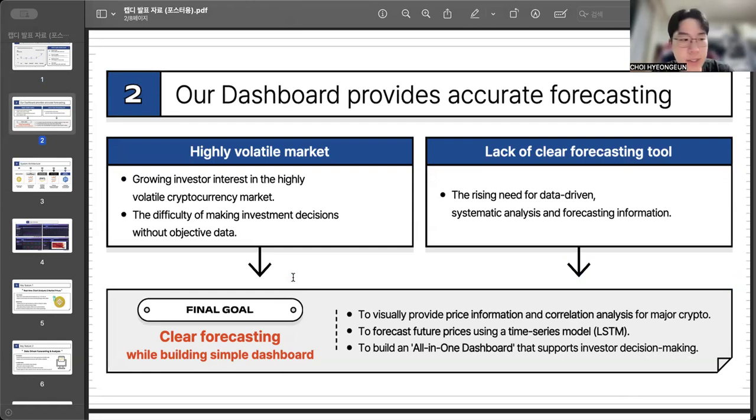So our goal is quite simple. As you can see, we want to build a clear data-driven dashboard that does three things. First, visually analyze price correlation. Second, forecast future prices using a time series deep learning model, specifically LSTM, that we learned maybe in third or fourth grade. And ultimately, support investors in making rational, data-backed decisions.